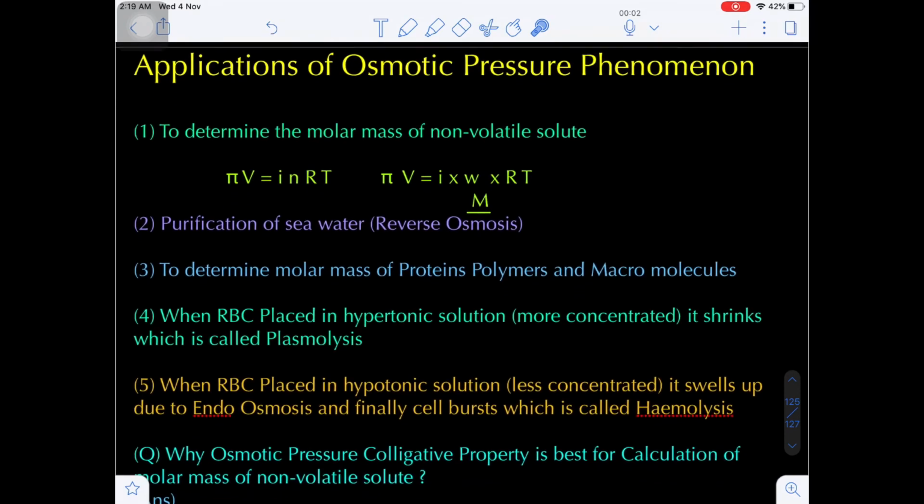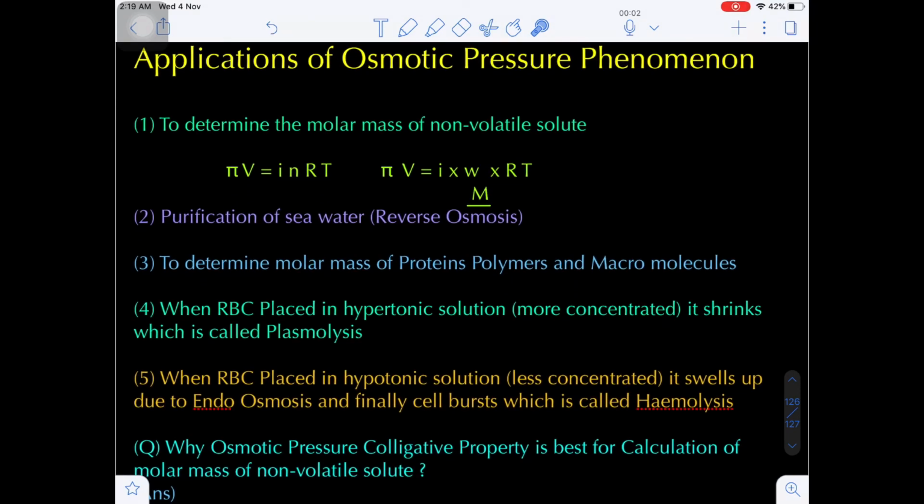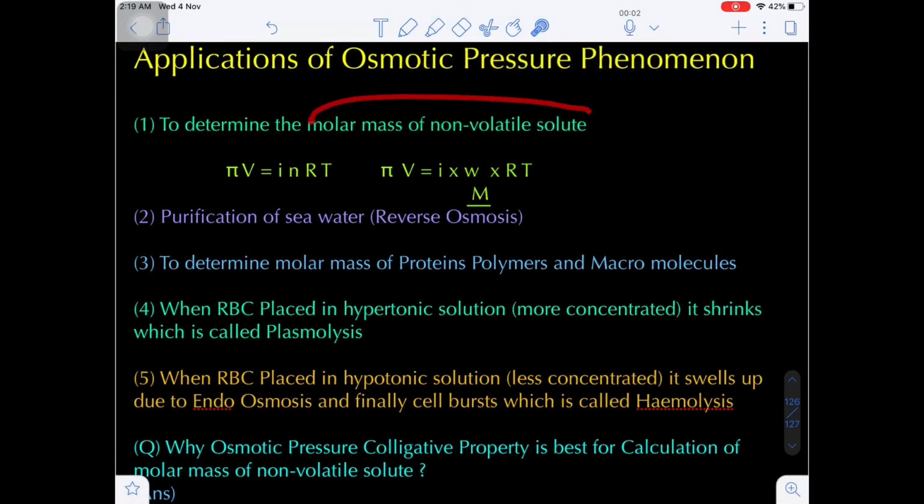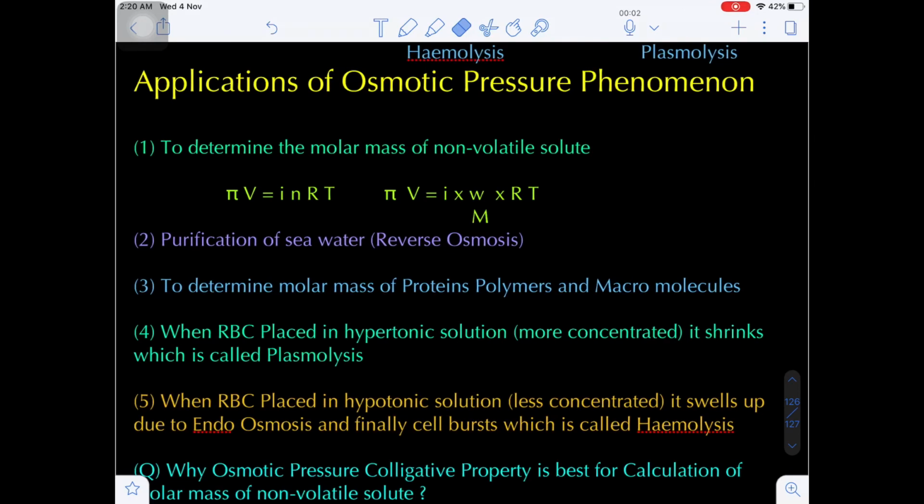What are the applications of the osmotic pressure phenomena? First of all, it is very useful to calculate the molar mass of a non-volatile solute. This is the main concept of the colligative properties for calculating the molar mass of a non-volatile solute. We know πV equals iNRT.